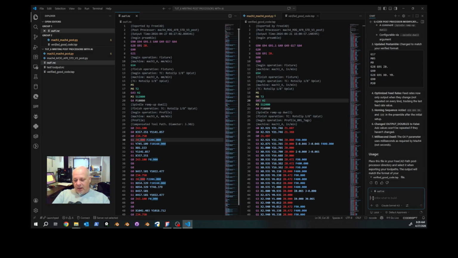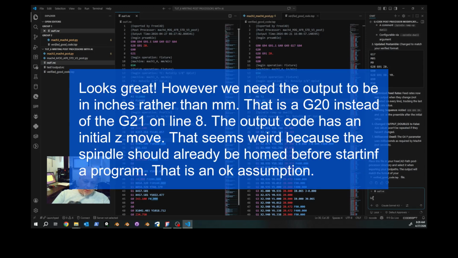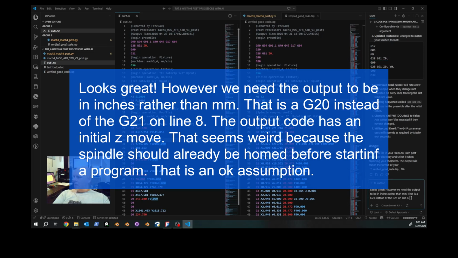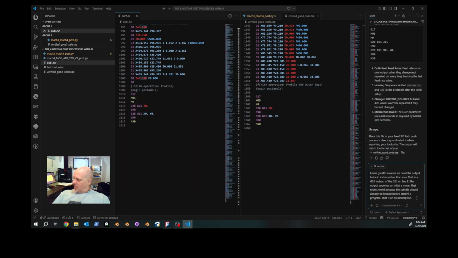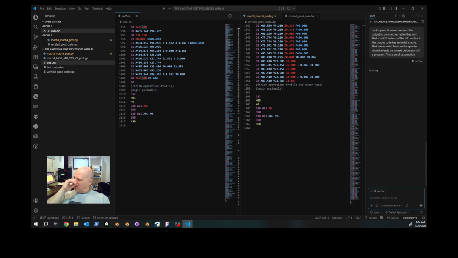Remember, be nice to AI. So, looks great. So I'm going to hit send that prompt, and let's see what it responds.